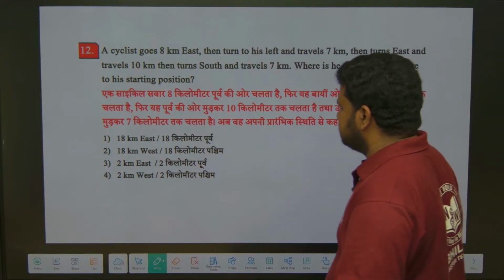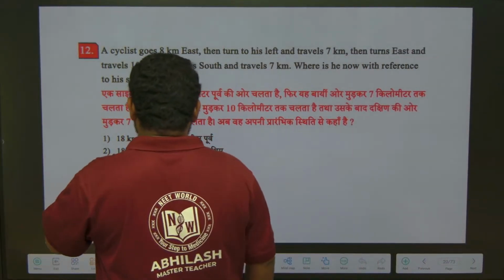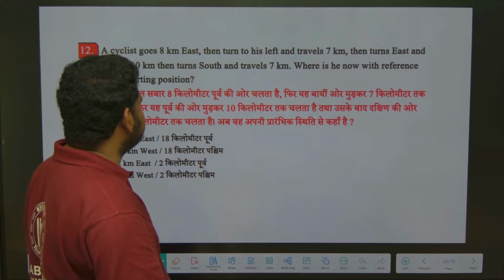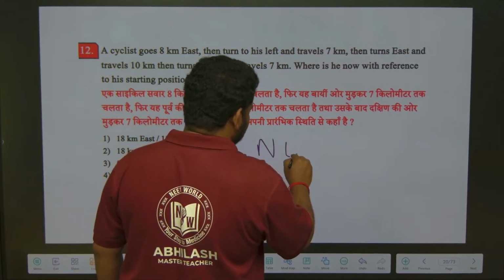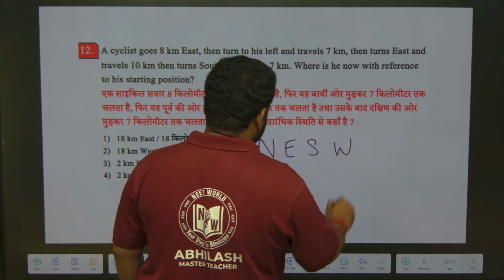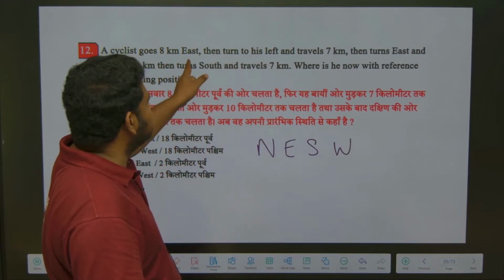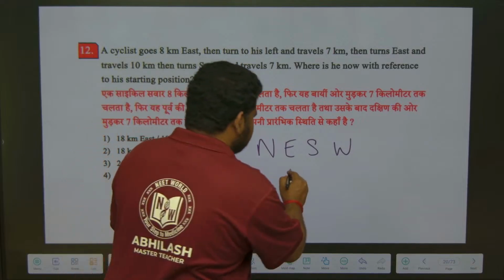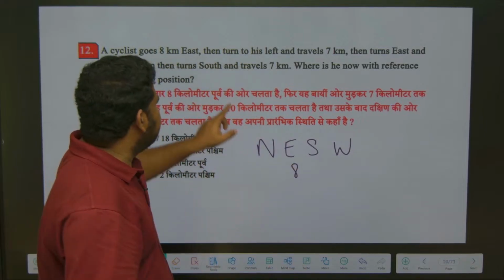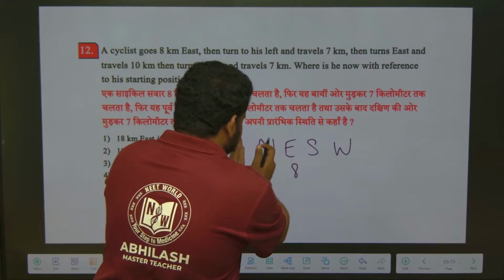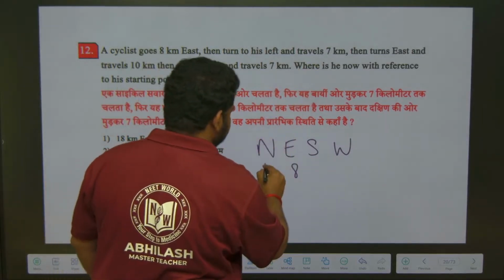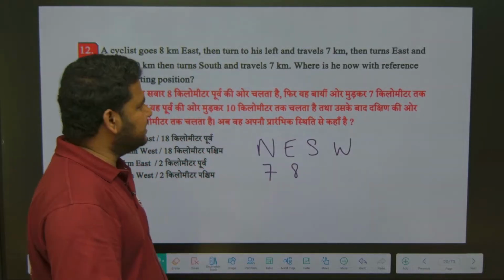Look at this. Now they are telling what? A cyclist goes 8 km east and then turns to his left. So direction is also important: north, east, south, west. A cyclist goes 8 km east. Under east what should I write? 8. And then turns left. For east, left is what? N. And travels 7 km. Under N I should write 7.